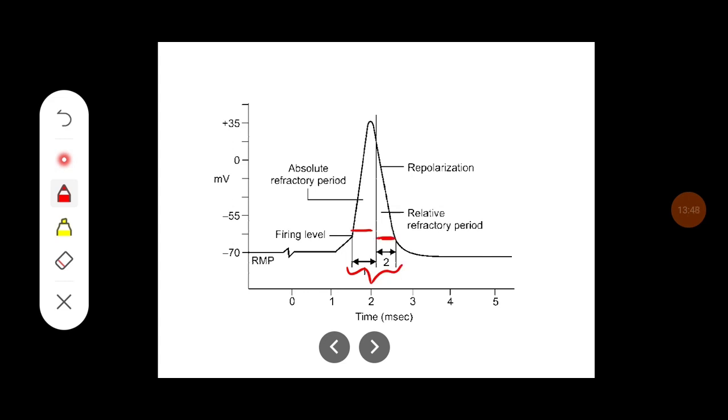And the absolute refractory period is till the 1/3 of the repolarization, and the relative refractory period will be after the 1/3 of the repolarization, where during absolute refractory period the second stimulus will not produce any response whatever the strength of the stimuli, but in relative refractory period the higher strength of stimuli sometimes